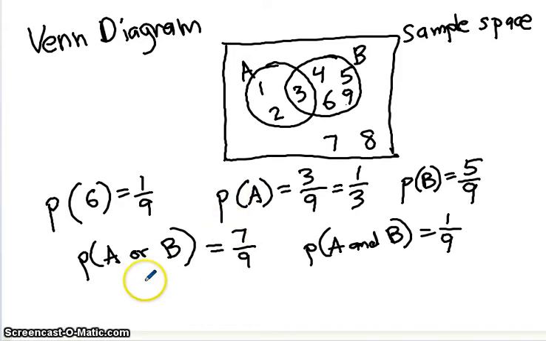I could say other things like the probability of not B, or B with a C complement. What's the probability that the outcome is not in B? Well, 5 out of those 9 events are in B, so the other 4 are not. Okay.